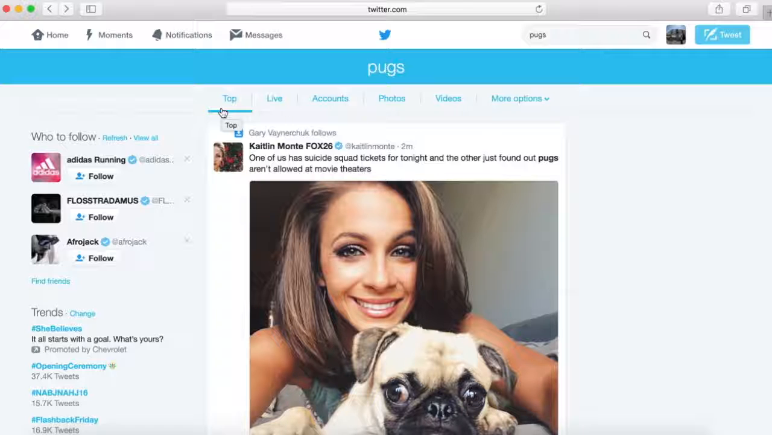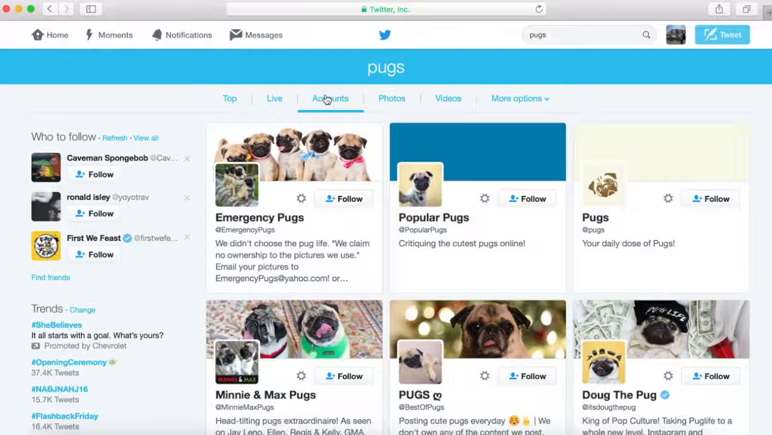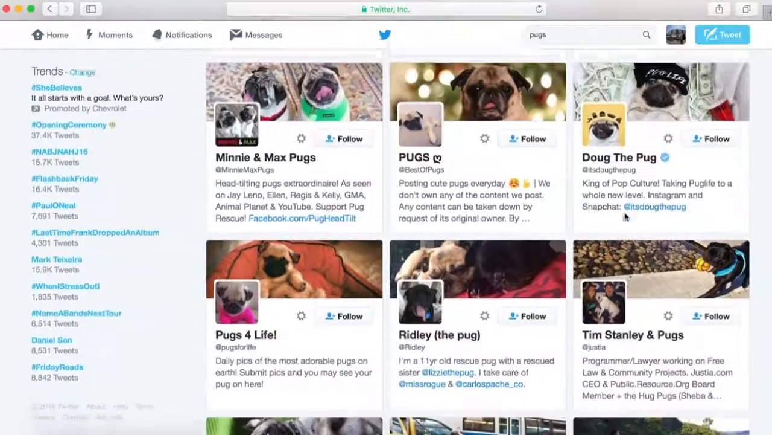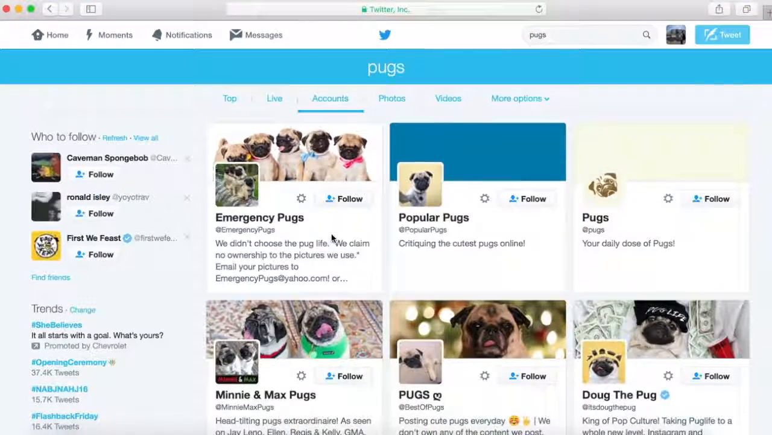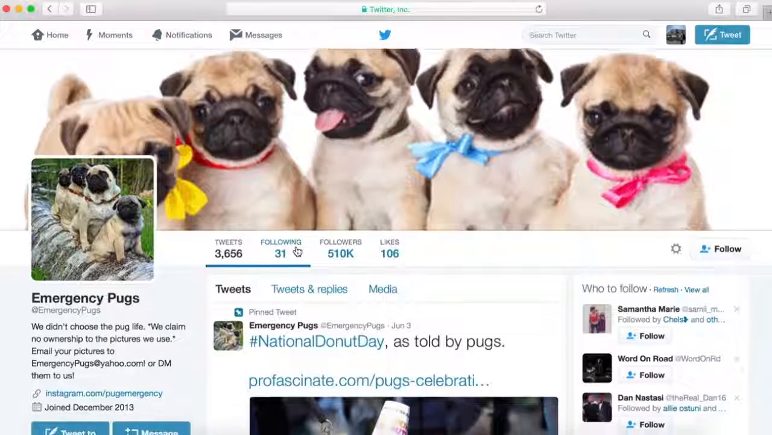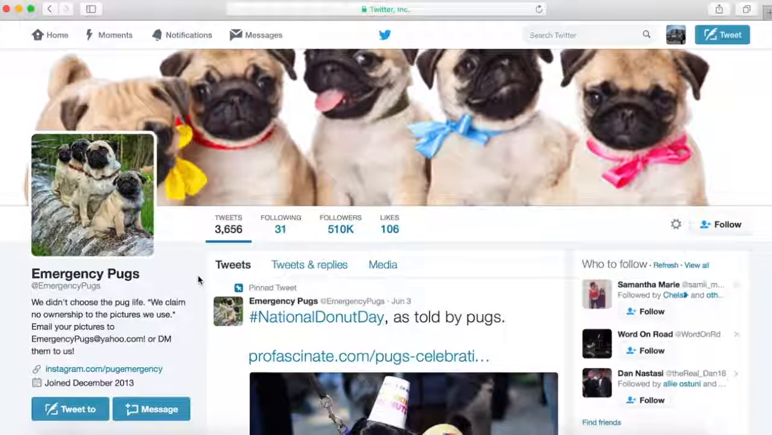So what we're gonna do, instead of getting all of these random tweets, we're gonna go over to the accounts area, which just so happens to be right here. We're gonna get this full list of accounts that are related to our search directly. So as you can see, we get all of these Pug pages, and there's countless ones here. So we're gonna look towards the top here, and let's just start with Emergency Pugs, for example. Let's say we wanna check out this one. They have 510,000 followers, which is a huge following.